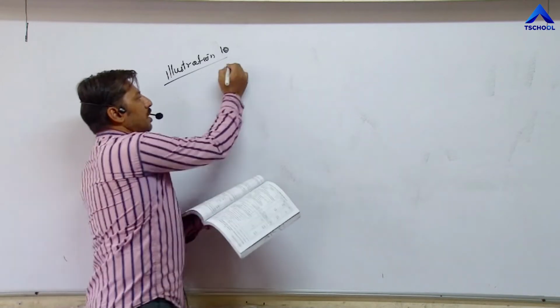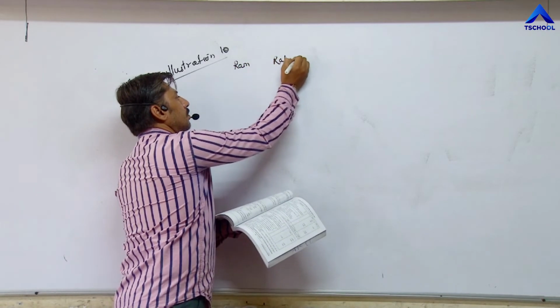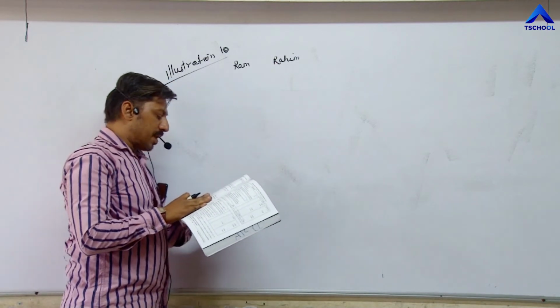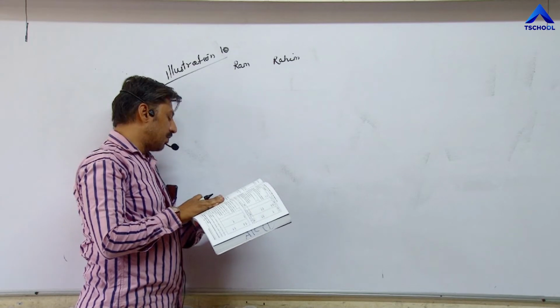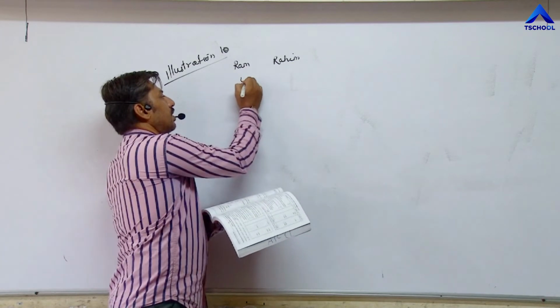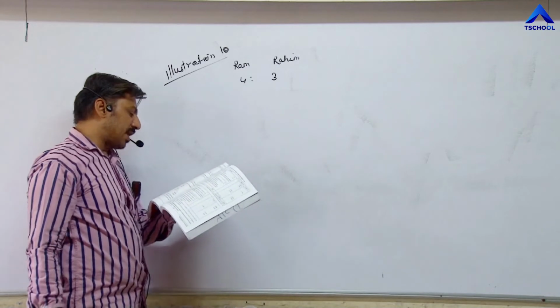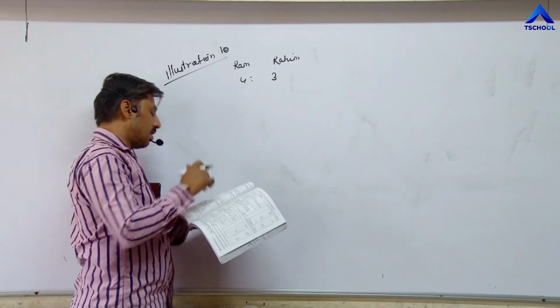Ram and Rahim are the partners of a partnership firm. Profit and loss sharing ratio between them is 4:3. The following are the balances in the books of the firm as on 31st March 2017.